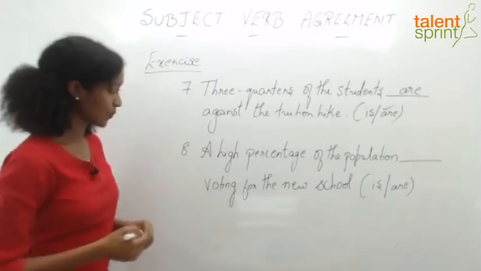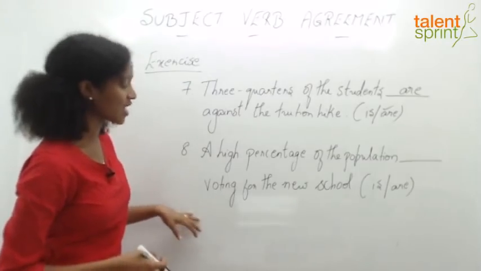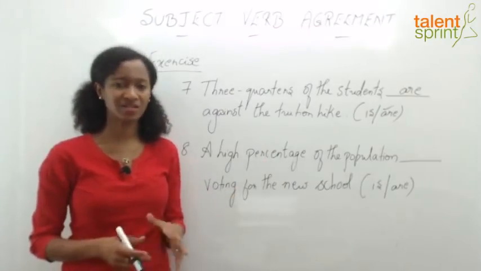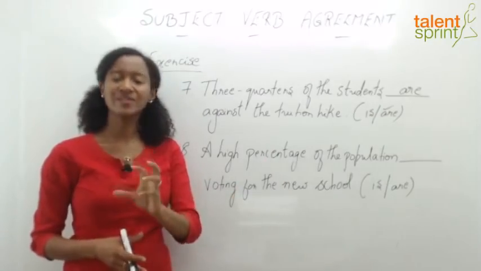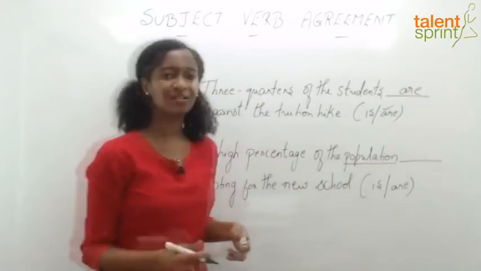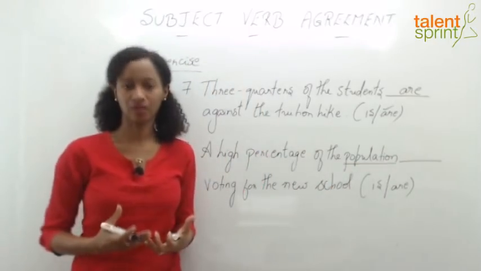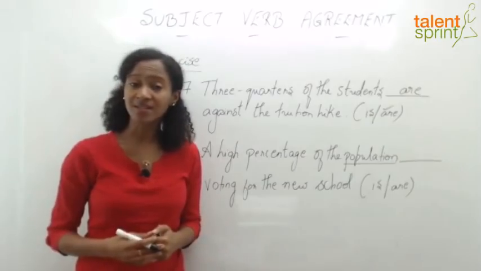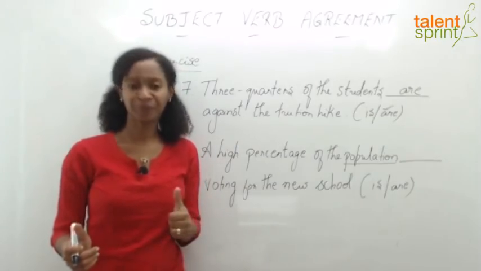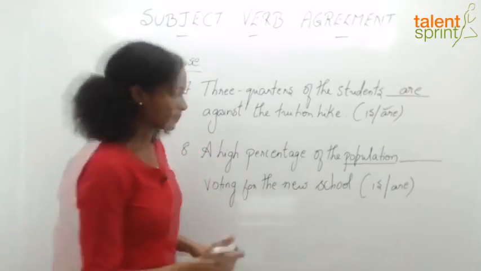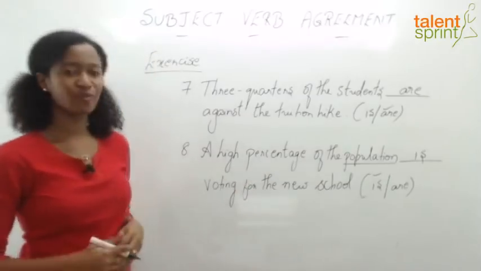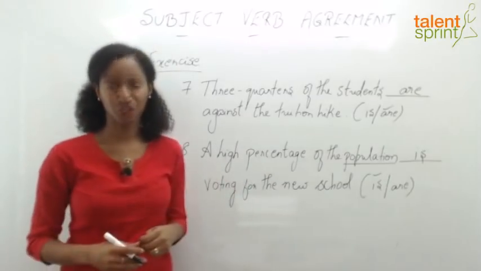Let's look at our next example sentence. A high percentage of the population dash voting for the new school. Now percentage is a mathematical proportion expressing a singular lump sum. But if you look at population also, it means a group of individuals. Oh, it's a collective noun. And we know that collective nouns take up a singular verb form. Remember class, crowd, senate, right? So here it will be "is." A high percentage of the population is voting for the new school.